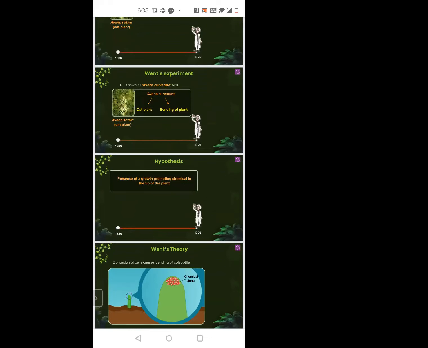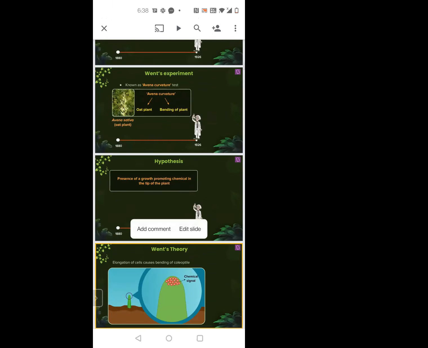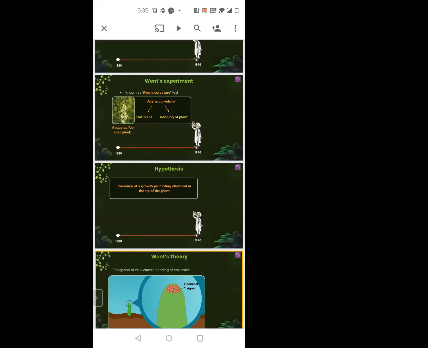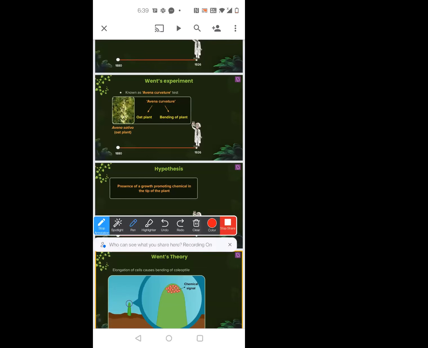Now, when I say a plant is bending towards its tip, what I mean by that is that it will grow in such a way that towards the light, it will grow. So there is some growth there. It is not like it is just bending like that. It is growing and bending. Like what I'm trying to say is that, see here. If this is the shoot, what is going to happen is, it is going to grow slowly. The cells are going to grow and those new cells will bend.